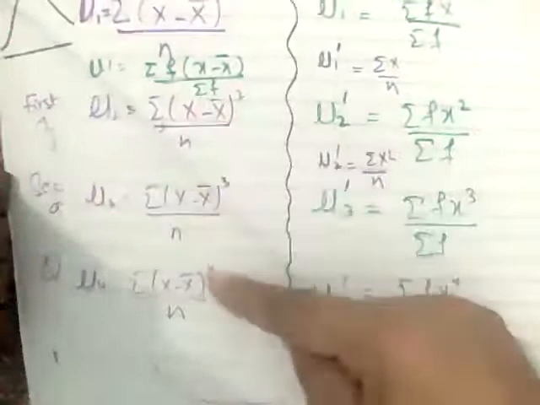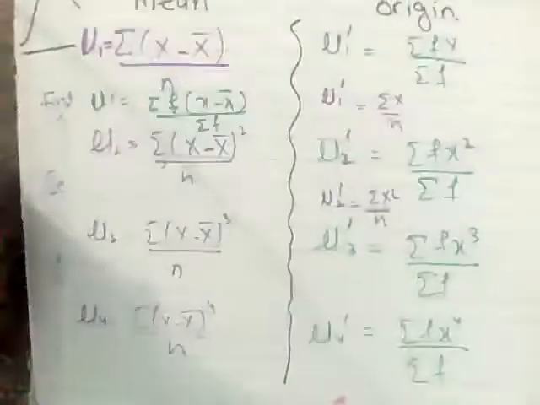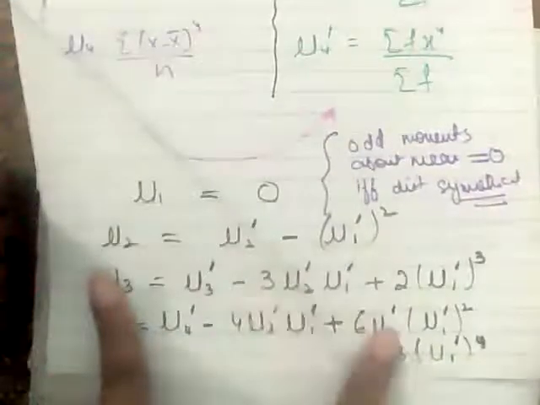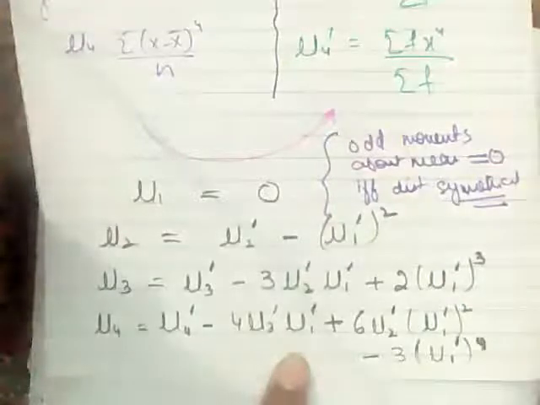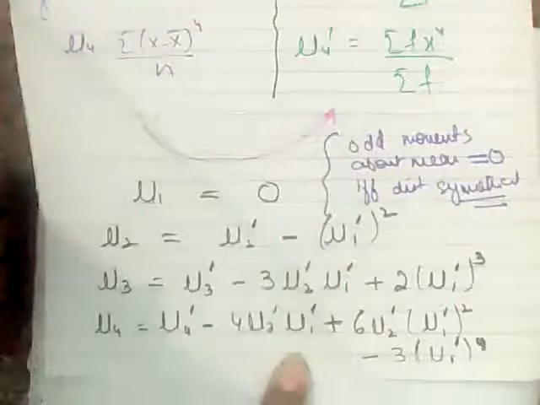Okay, so I have two ways to calculate the moments about mean. Either I can use these formulas and get the moments about mean, or if I don't want to use these formulas, then I can use this relation. These are relations with, can you see the primes everywhere? So I can first calculate all four moments about origin and then use these formulas and get the answer. All right. I do not need to read it. That is all clear on the screen. You can pause and then write down all the formulas.